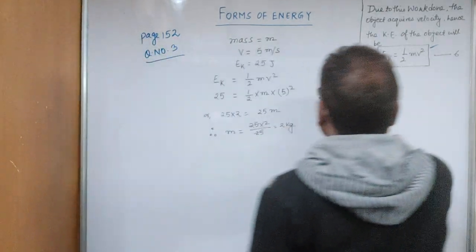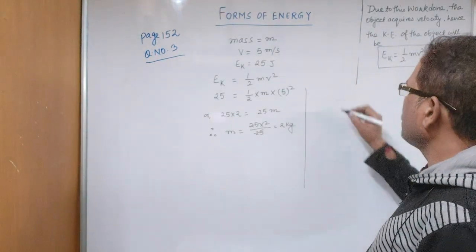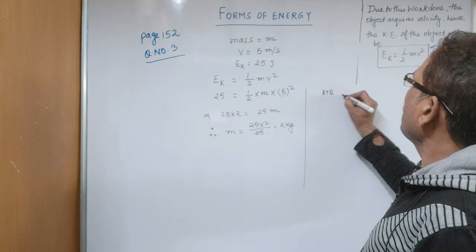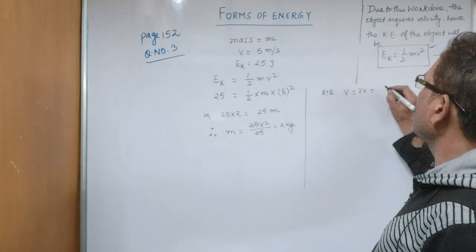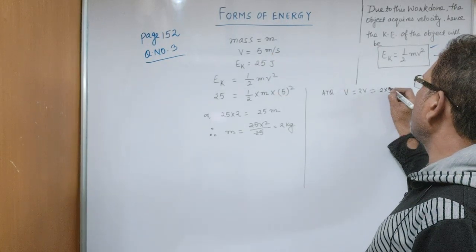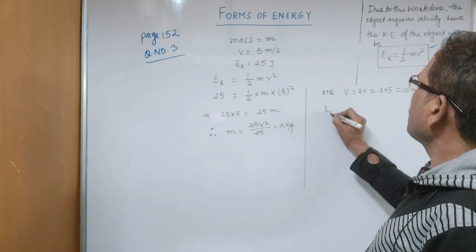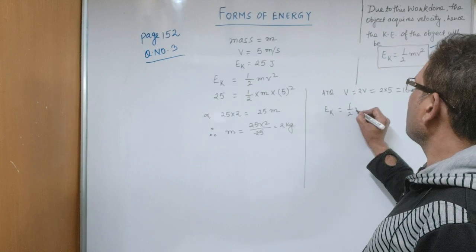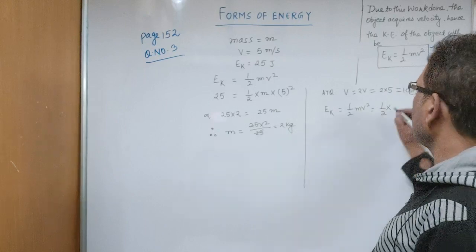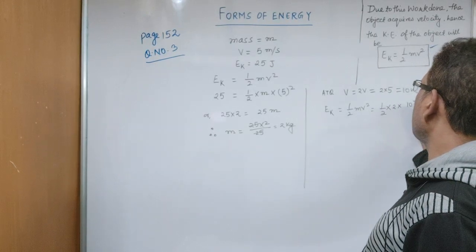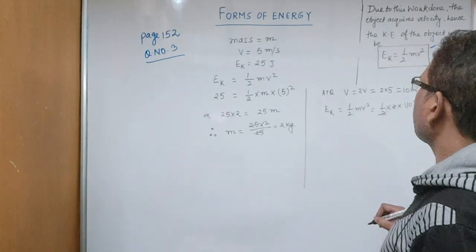Now according to the question, we have to calculate the kinetic energy when the velocity is doubled. So now it is 5, double of it will be 2 into 5, it means 10 meter per second. So EK is equal to again half mv square. So it will be half, m we have calculated as 2 kg, and v is 10 square. 2 cancel, so it will be 100 joule.